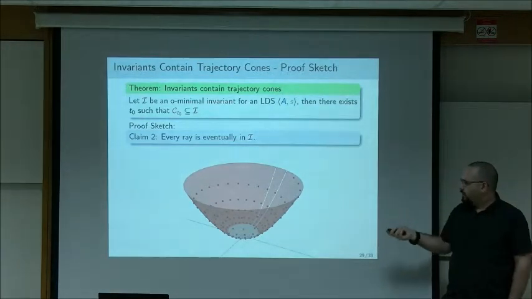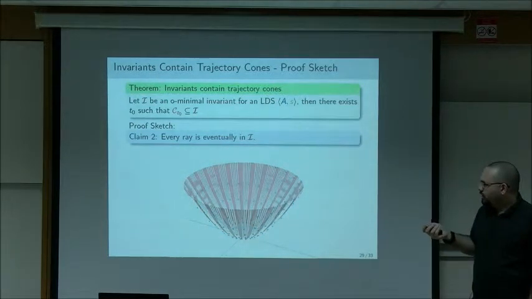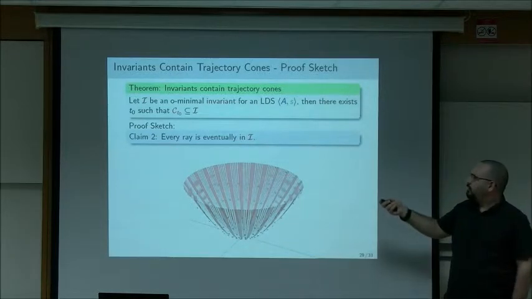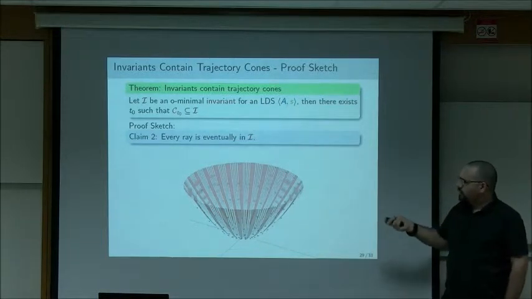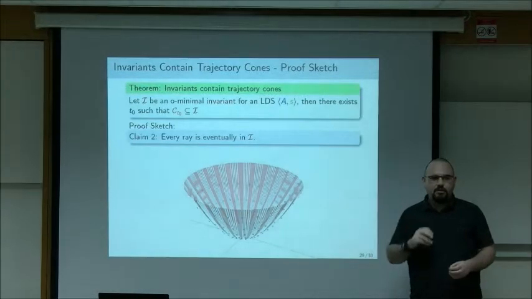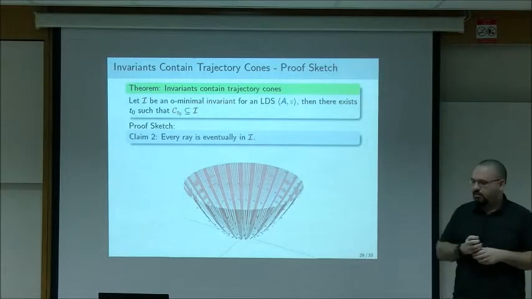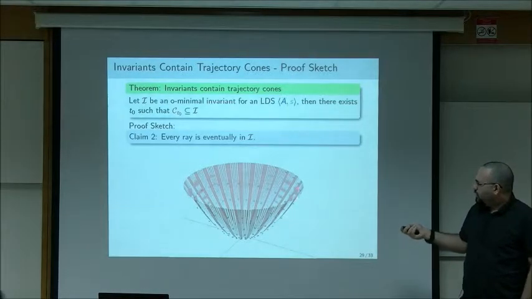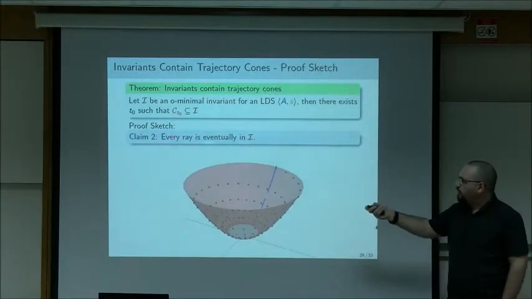So I have another ray that's out, and I can continue in this fashion, taking inverse images. And what I'm going to get eventually is a dense set of rays that are out. So what do we have? We have an O-minimal invariant, a nice set, that contains the orbit, but doesn't contain a dense set of the cone. Nice sets cannot not contain a dense set. If you take out a dense set from a nice set, you get nothing. You can't leave just discrete, it's a lot of infinitely many points. So what we get from that is that the invariant will not contain any of the cone. In particular, it won't contain the linear dynamical system, and that's a contradiction. So what we get is that every ray is indeed eventually inside.